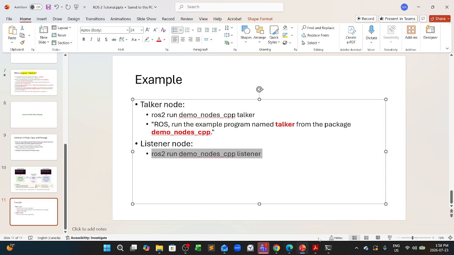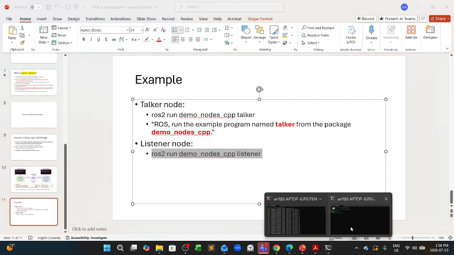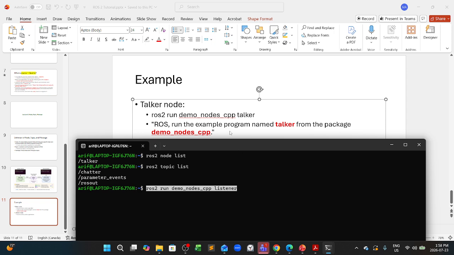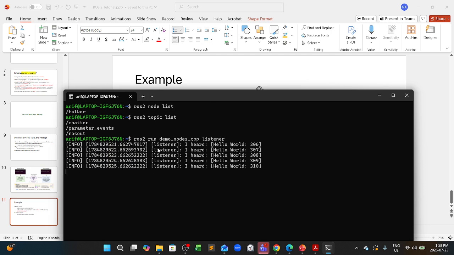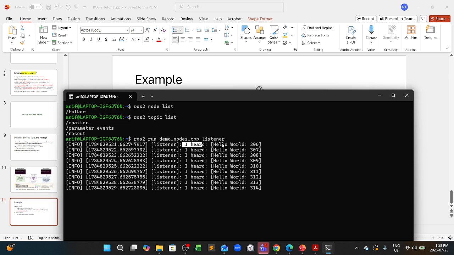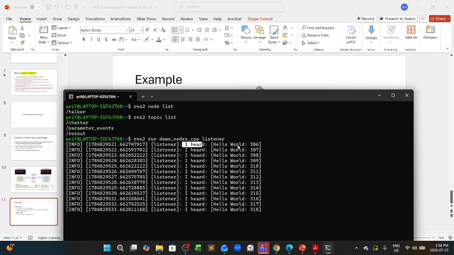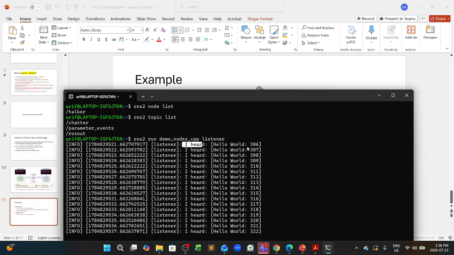This will create another node. So if we press enter, yeah, this is listening. This is right now in the listener mode, and it says I heard hello one. So it started listening from around the 306th instance. From hello world 1 to 305, it has no clue because it was not connected.